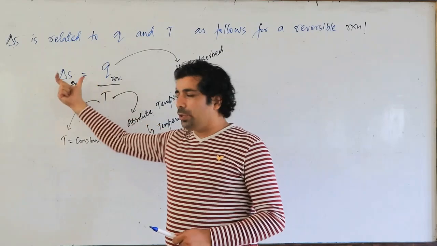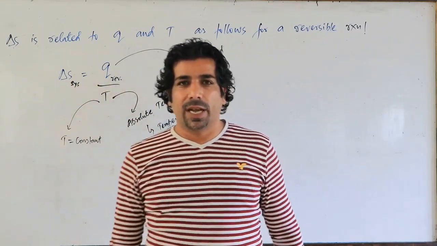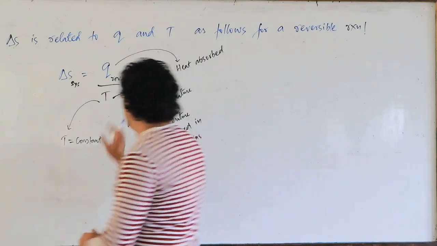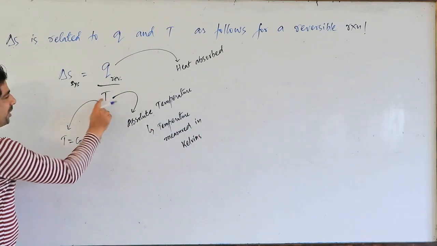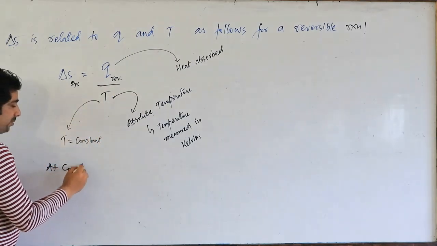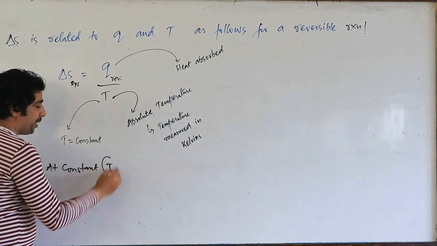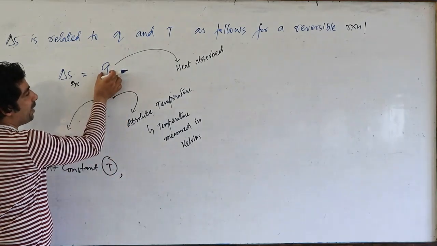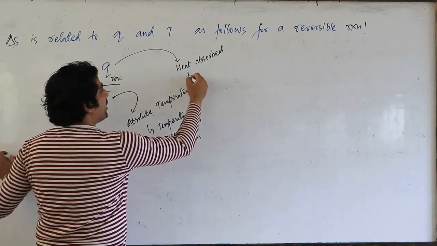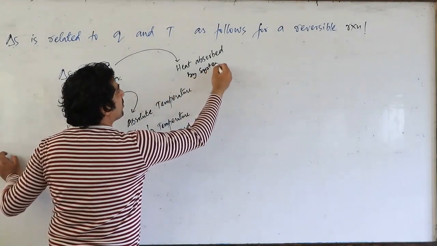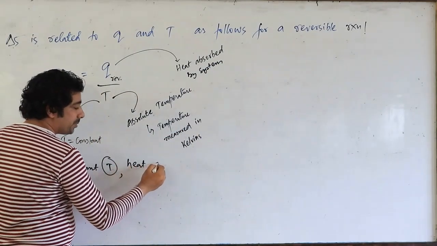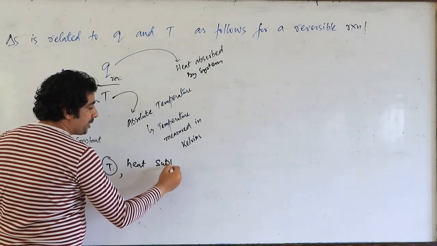So what will happen to the entropy of the system? Entropy of the system will increase, my dear friends. So let us write down this term T. Okay, the meaning of this expression. At constant temperature, heat is supplied to the system. Okay, so when heat is supplied to the system, I will write down heat absorbed by system. At constant temperature, heat supplied to the system.